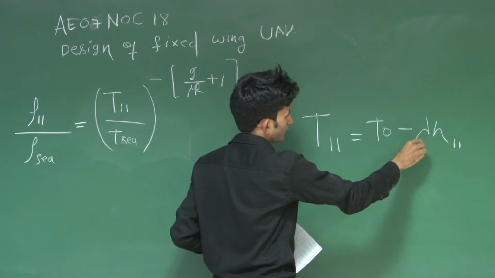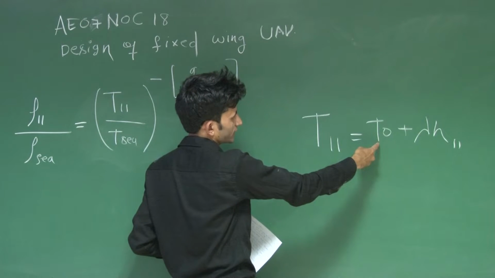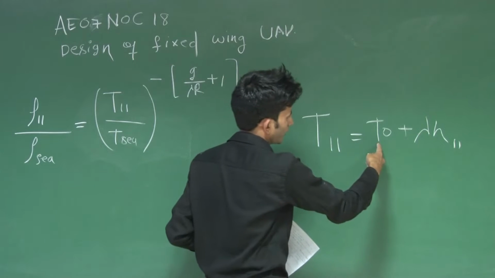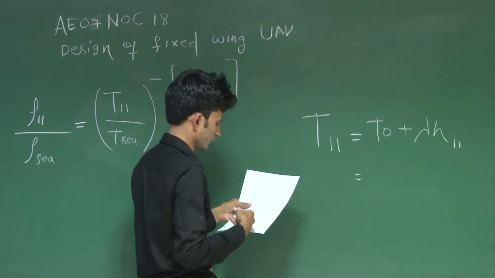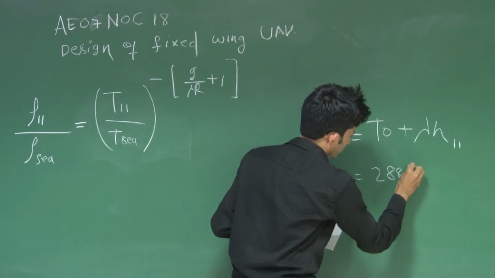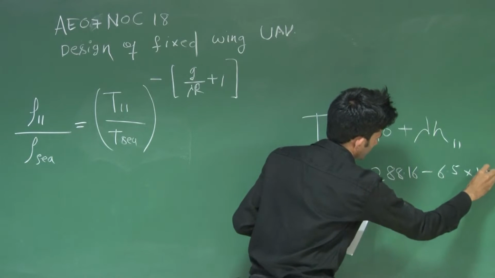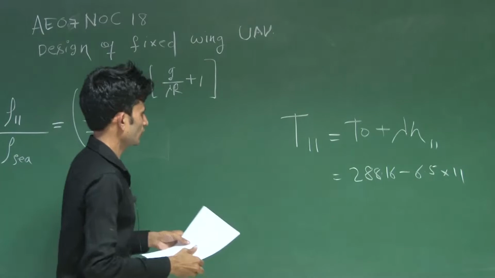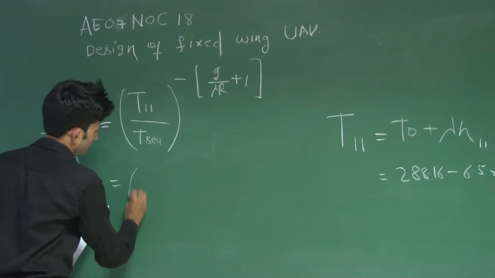Lambda is minus 6.5 and T0 is the sea level temperature 288.16. So if you calculate these things, this will come around 288.16 minus 6.5 into 11. So I am putting this value directly into this equation. So it will be an easy one-time calculation.